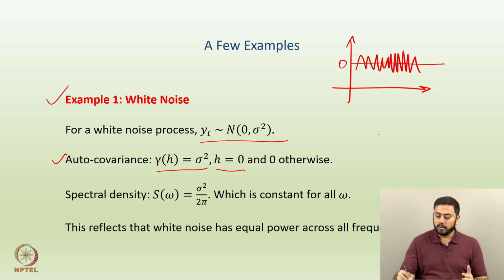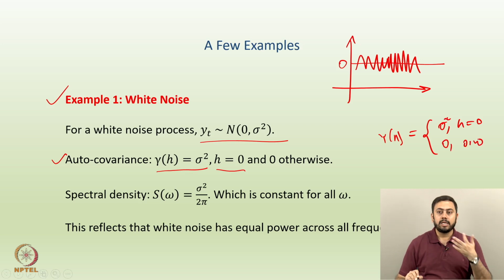If you want to write down gamma h in a proper manner, gamma h is equal to sigma square when h is 0 and 0 otherwise. For all other values of h, autocovariance is 0, and whenever h is 0, the autocovariance is sigma square.